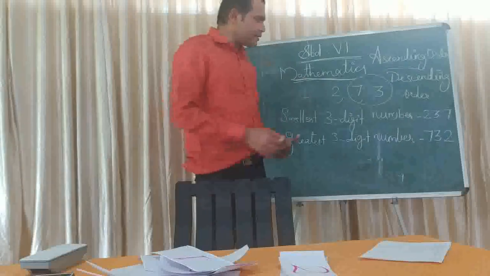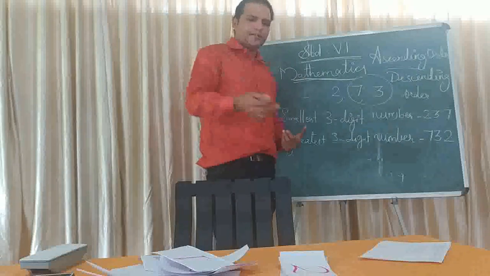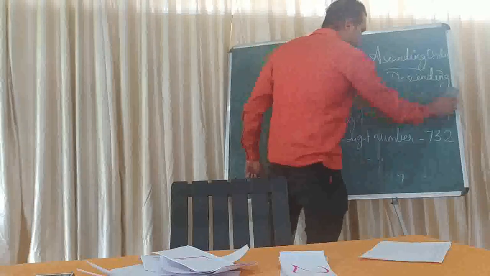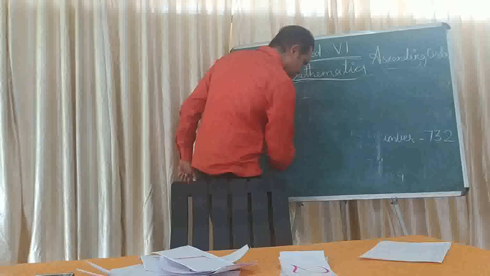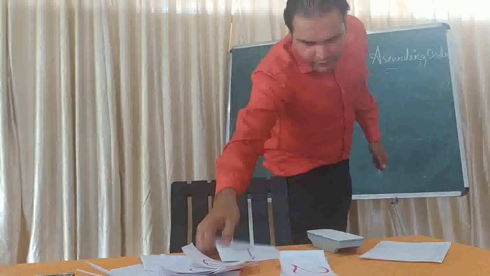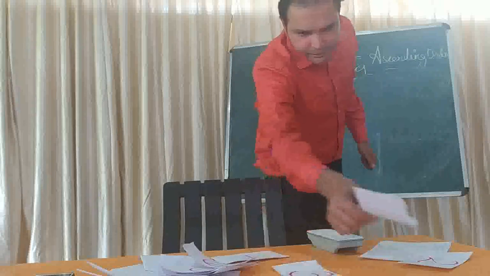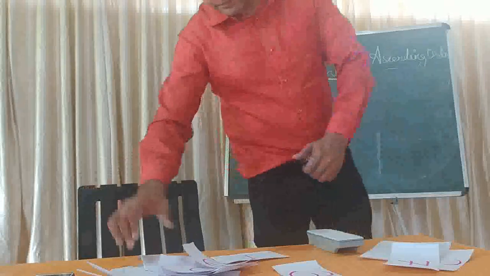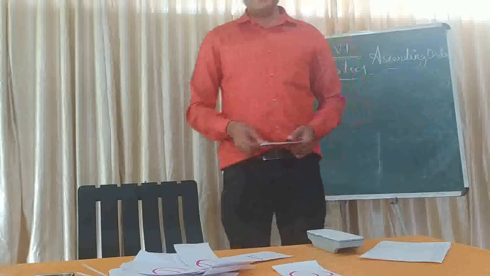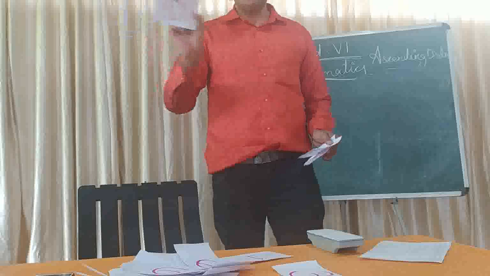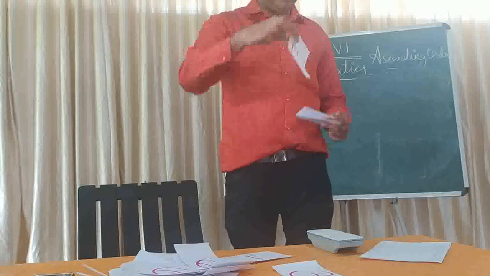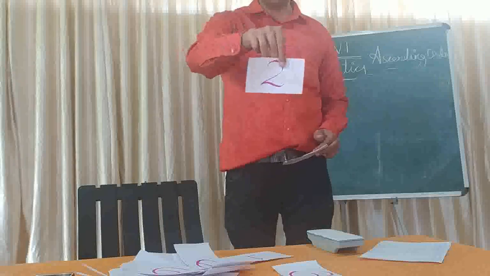So let me ask another question. Suppose the given 3 digits are 0, 7 and 2.